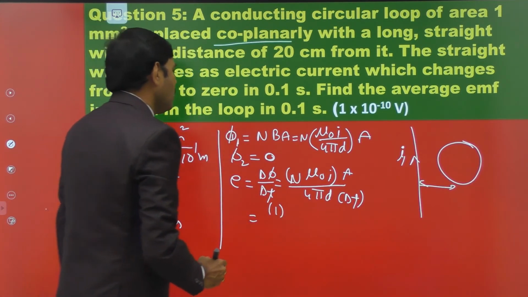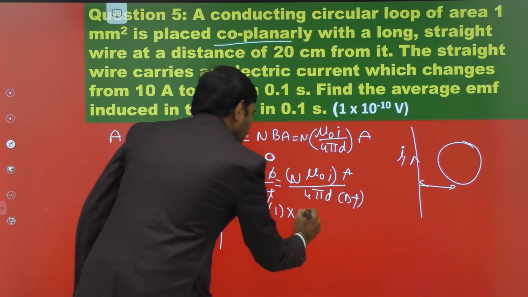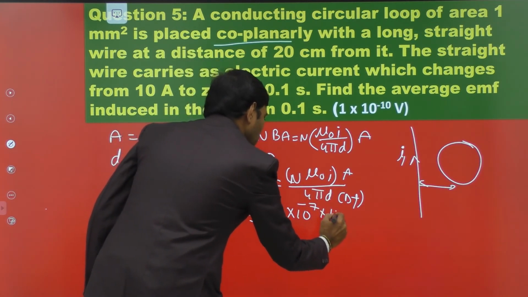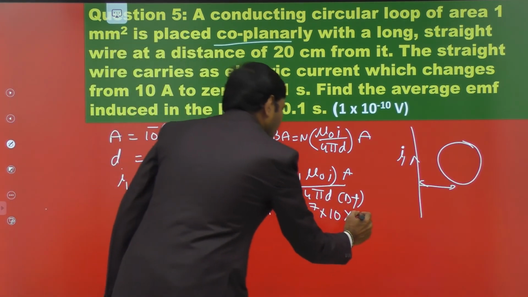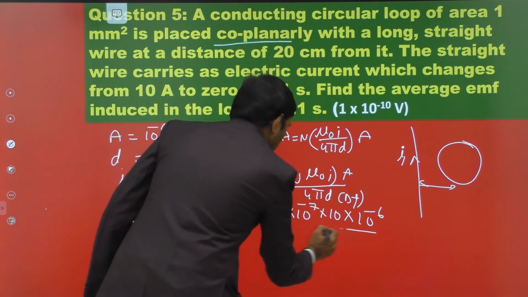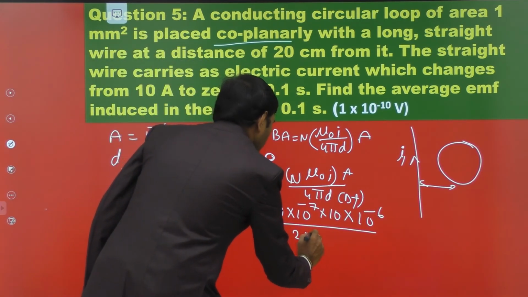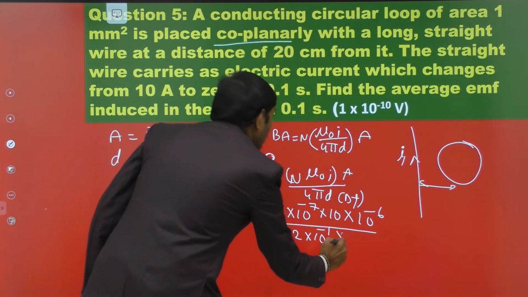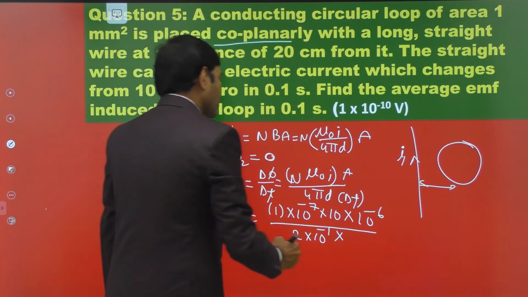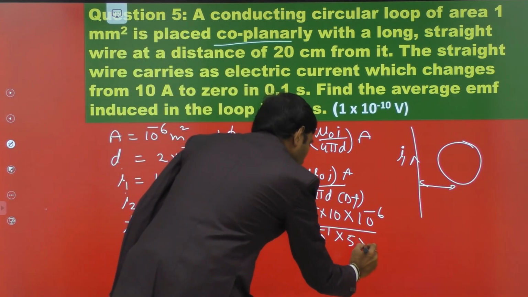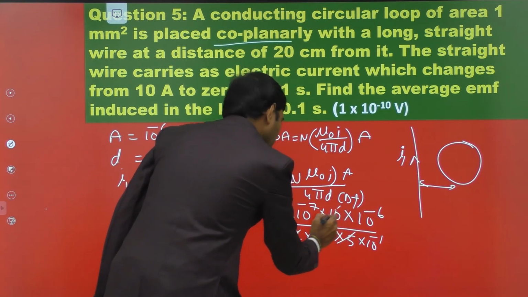Mu naught by 4 pi is 10 power minus 7, into current 10 amperes, into area of the coil 10 power minus 6 meter square, in the denominator d is 2 into 10 power minus 1, and delta t, the time taken, is 0.5 seconds, that is 5 into 10 power minus 1. 5 into 2 is 10, the 10s get cancelled.